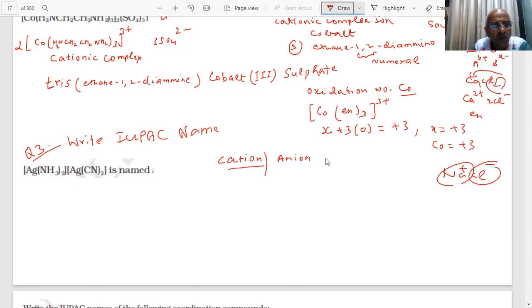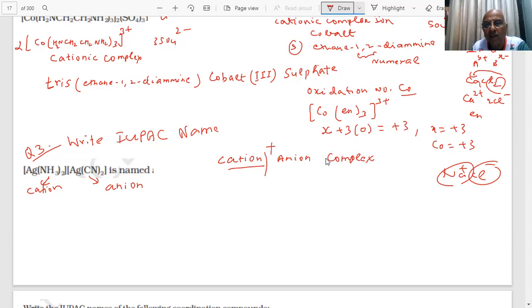So there are two complexes here. Which will be the cation, first one or second one? These are complexes of silver, students. So the first one will be a cation, and the second will be an anion. In this compound you have two complexes together, a cationic complex as well as an anionic complex. Both are present. This is my cationic complex.